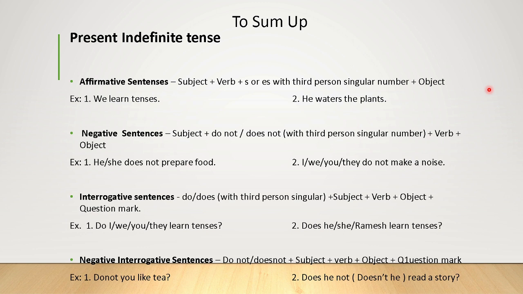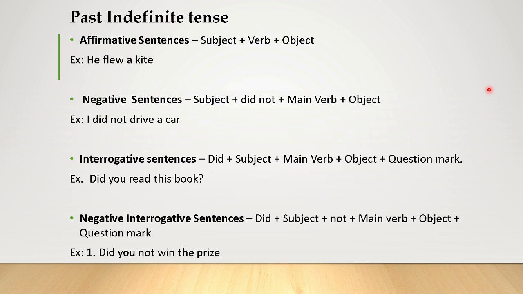Look at the sentence, that is different. Do not you like tea? Do not I like tea? Or does he not read a story? So this is how the negative interrogative sentence is formed, with examples.